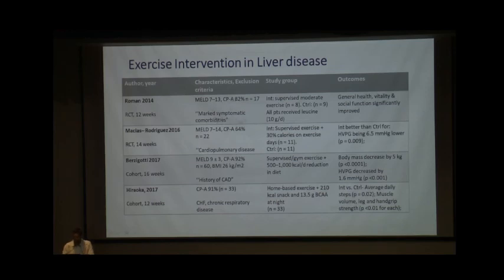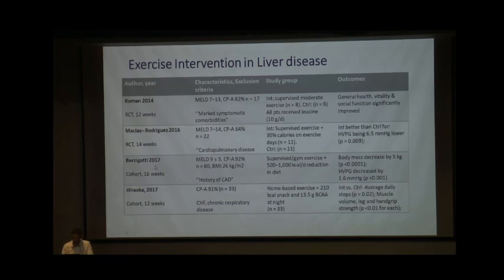The contraindications were marked symptomatic comorbidities. The intervention was supervised moderate exercise compared to control, along with leucine of 10 grams per day. Outcome measures were general health, which increased vitality and social function. Another study published in 2016 added supervised exercise with 30% calories on exercise days along with control. It was seen that the intervention arm fared better, as HVPG reduction was seen.